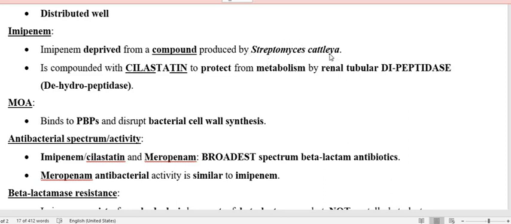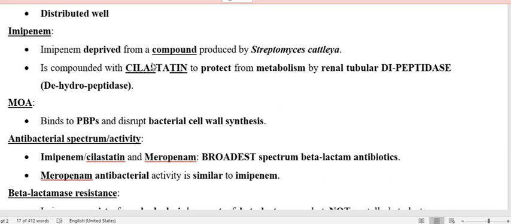From this Streptomyces cattleya, one compound is derived and from this compound imipenem was synthesized, and this imipenem is not going to be used alone. This imipenem is used along with